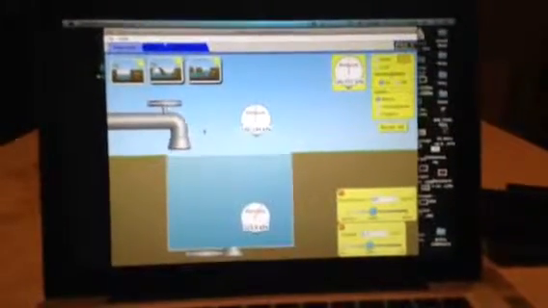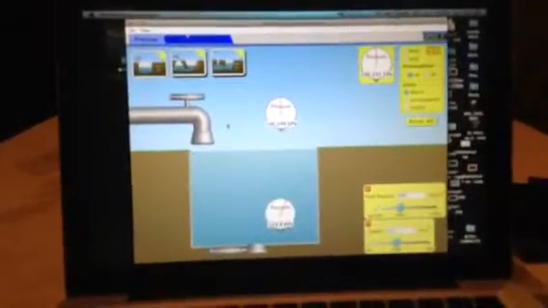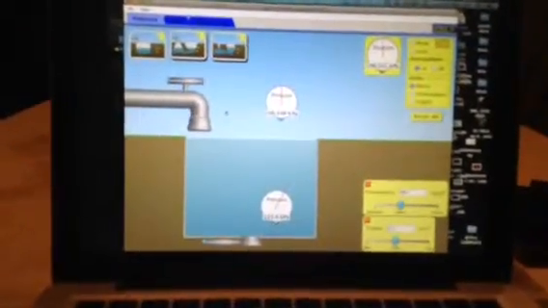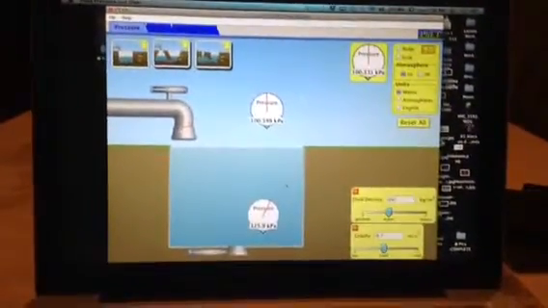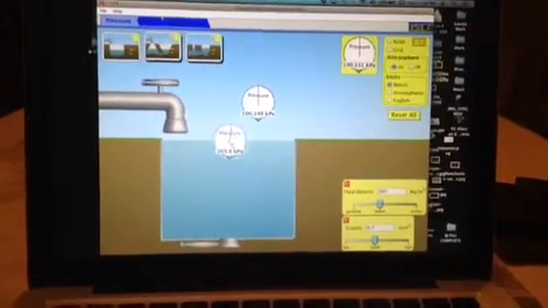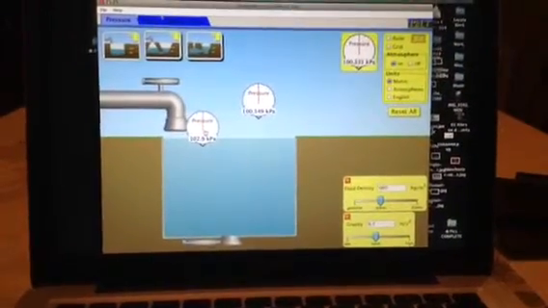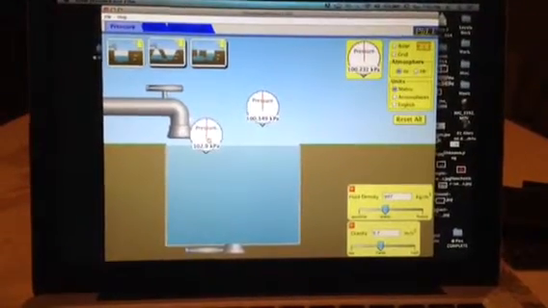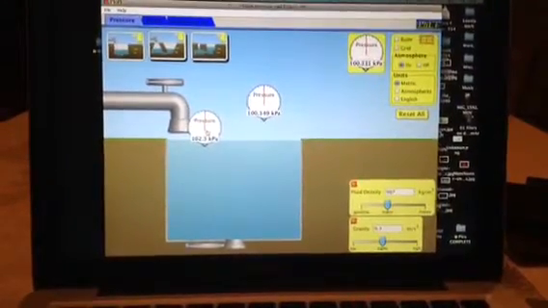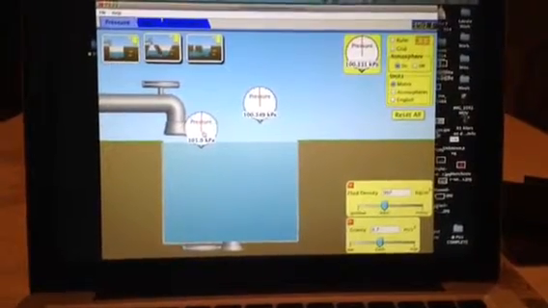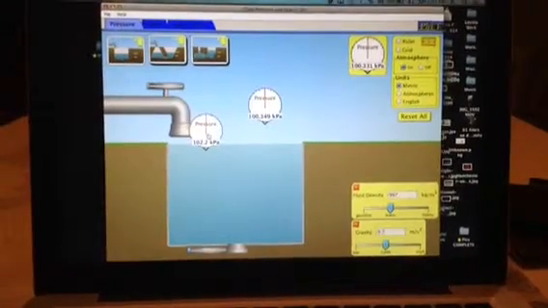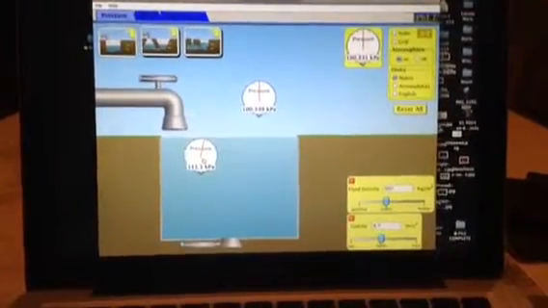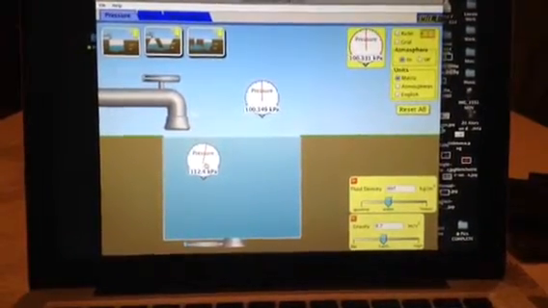Okay, so here we see how pressure is affected by depth, density, and gravity. So first, with depth, we're using this pressure gauge. We see here at the top of the water, the pressure is roughly 101 kilopascals. As we go deeper in depth, the pressure increases. This is also at Earth's gravity